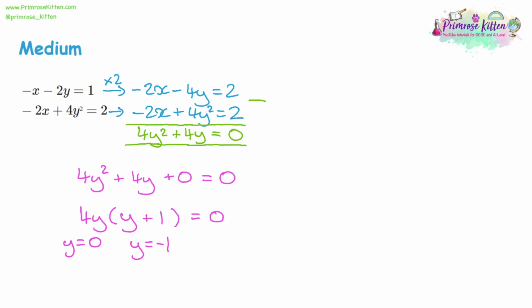We need to substitute in both. I'm going to choose the top equation that's got smaller numbers. -x take away 2y is equal to 1. So our first alternative is y being 0. That would be -x is equal to 1.